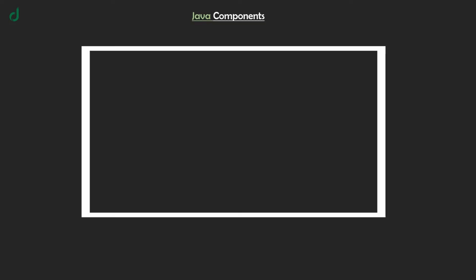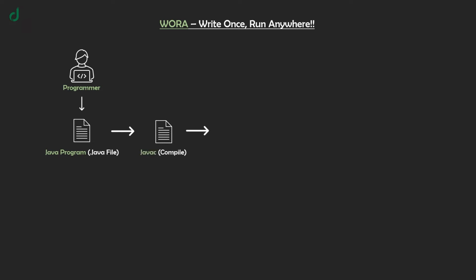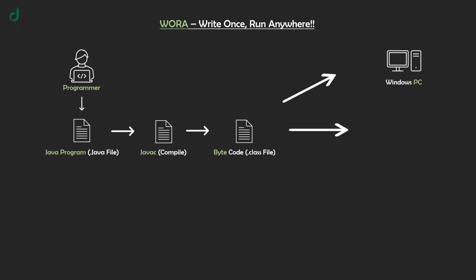Alright, next let's see what comprises the JDK and JRE. Inside JRE, we have the Java Virtual Machine, library classes and development tools. Now, JDK is the combination of JRE and development tools, and JRE is a combination of JVM and library classes. Next comes the WORA principle. WORA means write once, run anywhere. First of all, the programmer writes the source program in Java. Then, it compiles the source code using Java's compiler to generate bytecode, which is a class file. The significance is that you can use this bytecode to run on any platform, be it a Windows PC, Linux or Mac OS. This makes the Java language so reliable and easy to use.